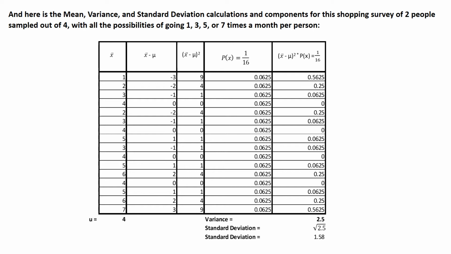And then the variance, we use our formula from before, where my individual sample minus my mean, squared, times the probability of each one of those. When I multiply those out for the probabilities in general, I can find out what my variance is. My variance, after I add all these up, equals 2.5. Square root of that, which is the standard deviation, is 1.58.